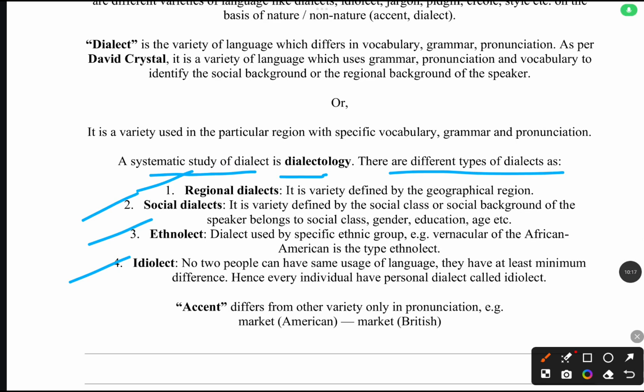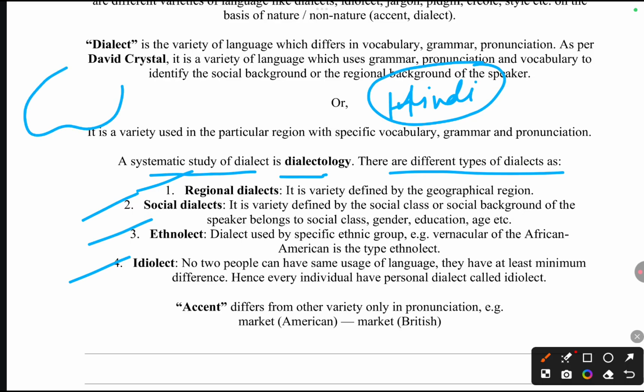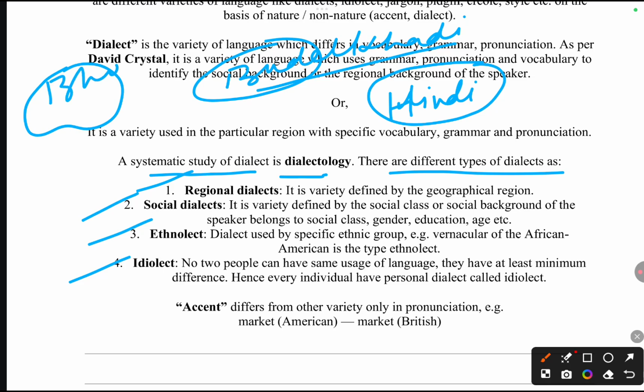Friends, in the regional dialect, I will give an example. For example, we speak Hindi in India. When we speak Hindi, a person speaking Hindi from Bihar will speak Bhojpuri. The person who is from MP will be using Hindi that is Bundelkhandi. So he will be using a different dialect. There will be a different dialect in Bundelkhandi, and a different dialect in Bhojpuri.